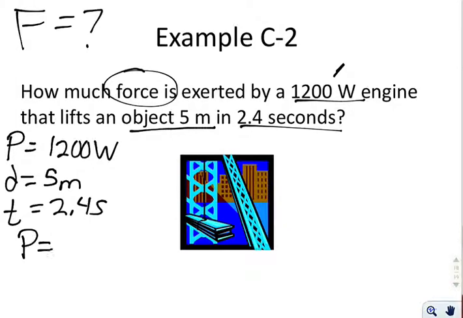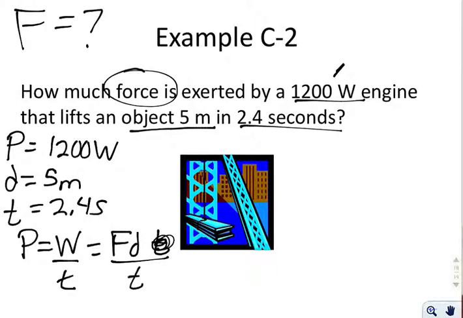My equation is power equals work over time. And once again, you'll see that that doesn't actually have force in it. So I need to expand the equation to force times distance over time, because work, remember, is force times distance. Now if you take a look at it, I've got power, I've got distance, I've got time, which means the only thing I don't have is force, which is what I'm trying to solve for.